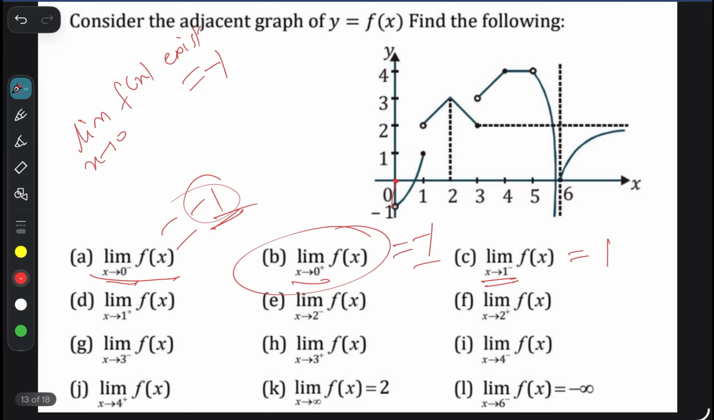Okay. Now what about 1 plus? 1 plus, this is very interesting. See here. When x is, this is 1. This is what point?